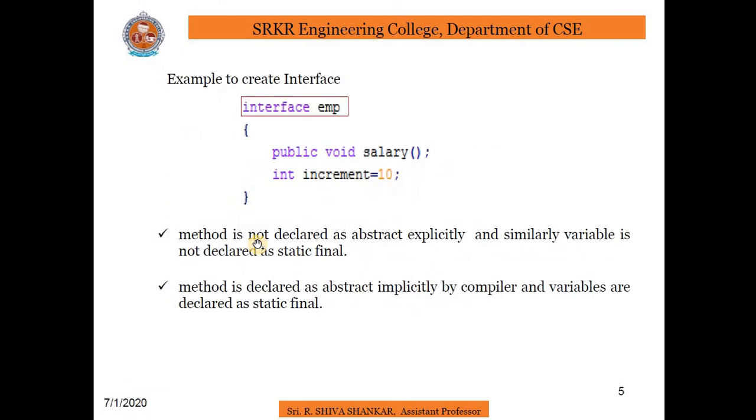Now coming to the example of how we create an interface: instead of class emp, we use interface emp. Public void salary method, int increment is equal to 10. Coming to the interface, the method is not declared abstract explicitly, and similarly the variable is not declared static final. But when Java compiles the code, the method is declared abstract implicitly by the compiler and the variables are declared static final. So this is very important.